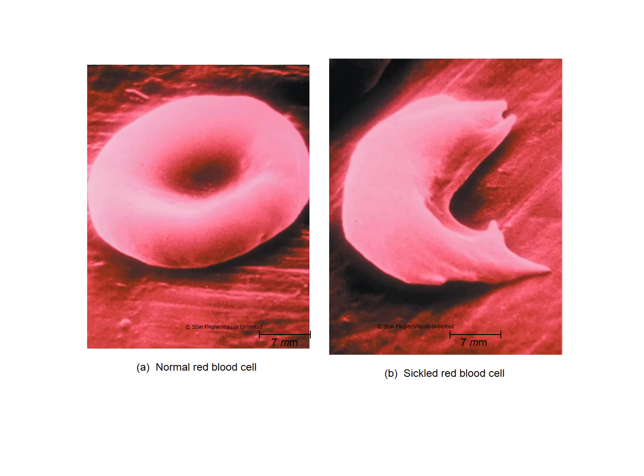This is just showing the differences between the red blood cells. On the left-hand side is what a normal red blood cell looks like. On the right-hand side is what a sickled red blood cell looks like. And again, you can see it has an obvious sickle shape to it. And that makes it easier for them to clump together and to get stuck and block the blood vessels.